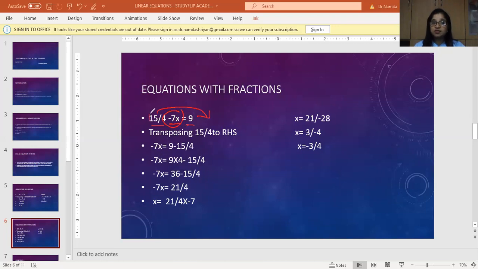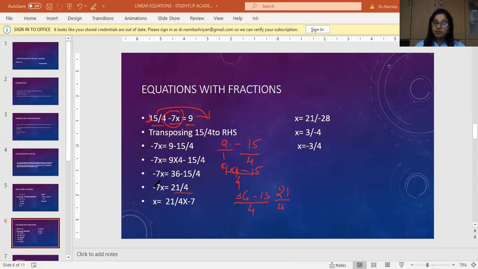So here it is plus the value, the sign. When it goes to the other side, it is going to be minus. So it is 9 minus 15 by 4. What does this mean? On the right hand side, I'm having 9 upon 1 minus 15 by 4. Now I want to solve this. Best way is to take an LCM. LCM is going to be 4. 1 fours are 4. So it is going to be 9 into 4 minus 15 into 1. We take it that way. Okay, so it is 36 minus 15 by 4. So I'm having 21 by 4. So minus 7x is equals to 21 by 4.